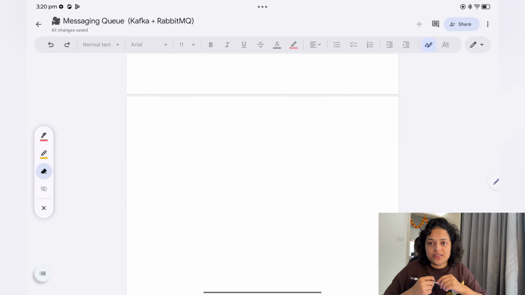Hey guys, let's discuss a new topic from system design, which is called messaging queue. So what is a messaging queue? A messaging queue is a system that enables async communication between services.